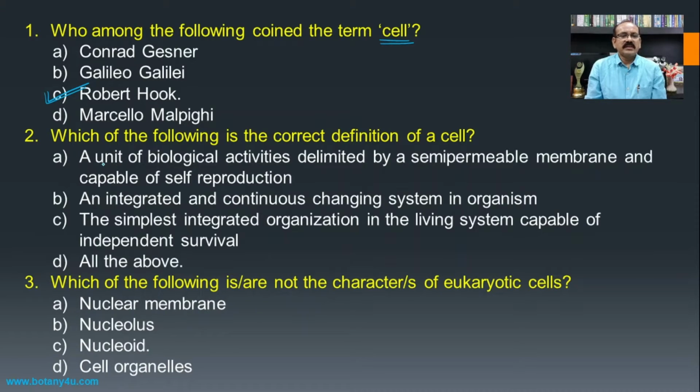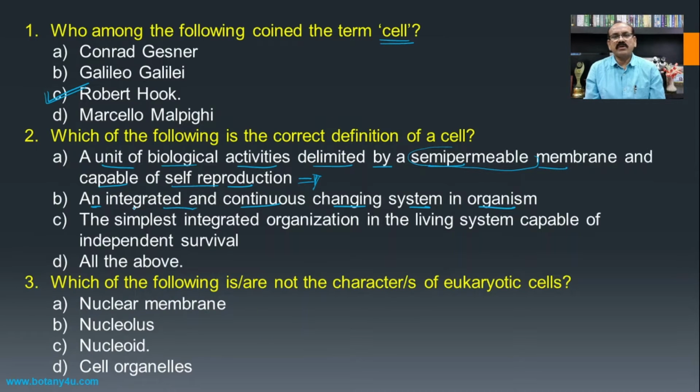Number first, the unit of biological activities delimited by a semi-permeable membrane and capable of self-reproduction. Means self-replication is the ability of the cell, and second, it is bounded by a semi-permeable membrane. Second definition is an integrated and continuous changing system in organism.